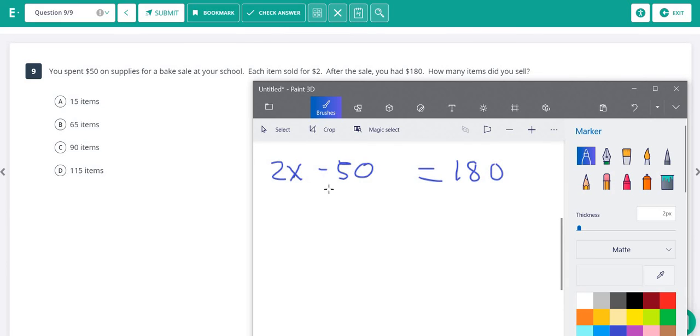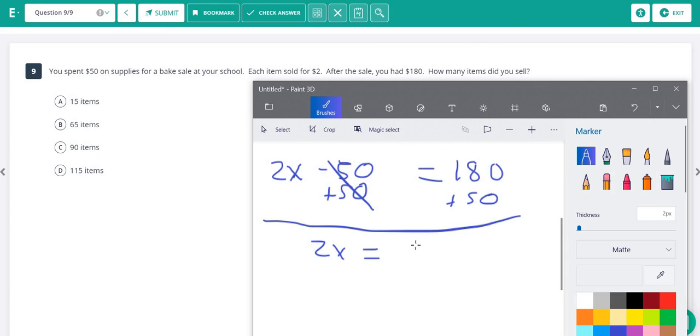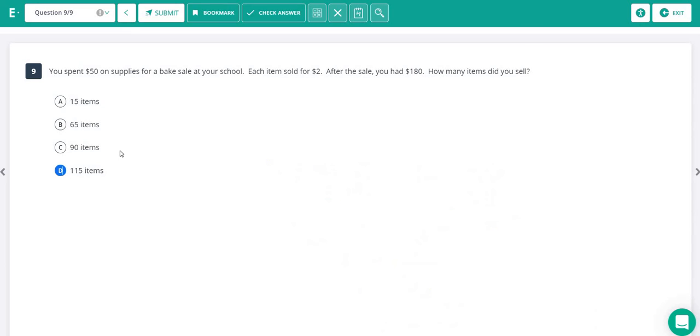So here's our equation. We need to add 50 to both sides. That will cancel out, leaving us 2x equals 180 plus 50 is 230. And then we could divide both sides by 2, and we find out that x equals 230 divided by 2 is 115. So our answer here is D.